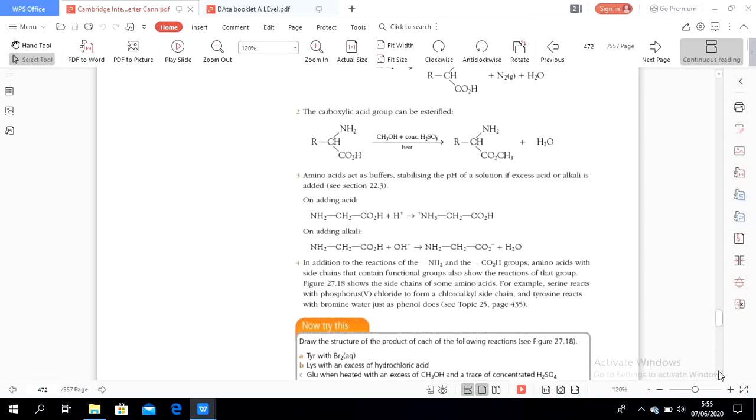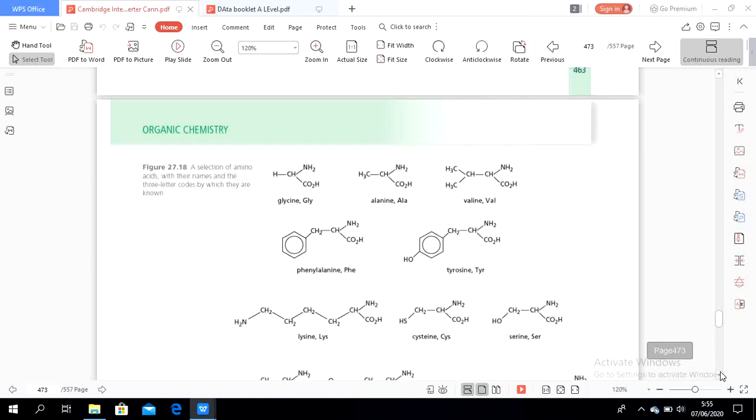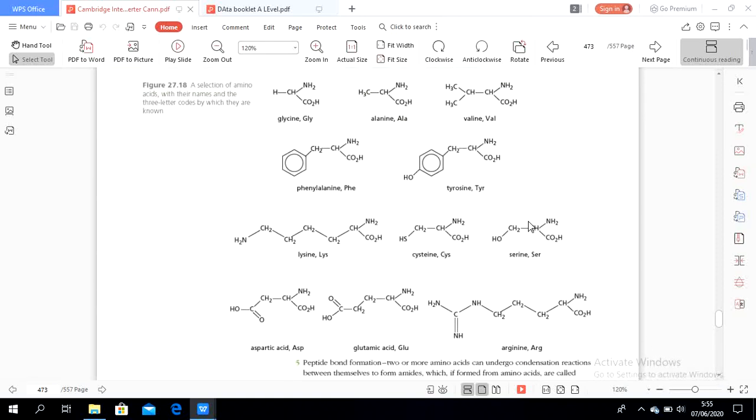Okay, let's see figure 27.18. This is the structure of glycine. This is alanine. This is valine. Which one is the side chain? The side chain is this one, the R group. This is called the standard amino acid.